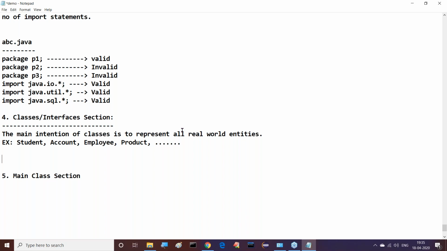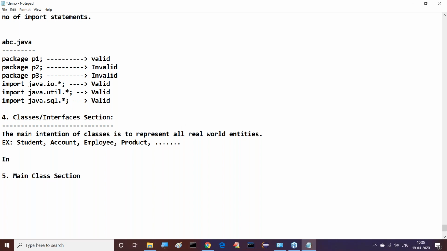Next, how many classes are we able to write in our Java program? Do we have any limitation on the number of classes? No, no limitation exists in our Java applications. Any number of classes we are able to write.